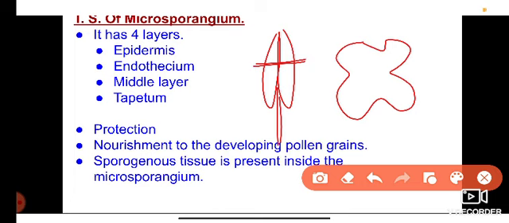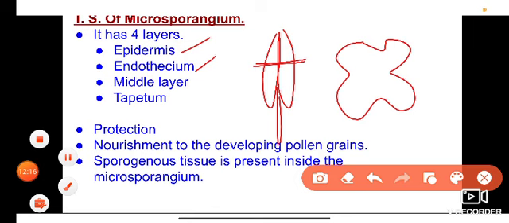The cross section of a microsporangium is typically spherical in structure. The microsporangium has mainly four layers: epidermis, endothecium, middle layer and the tapetum. These four layers are present within the anther.